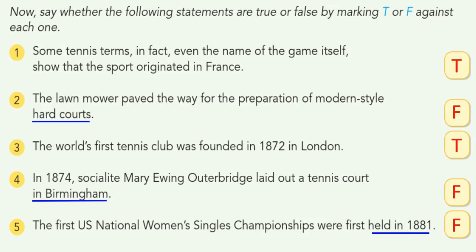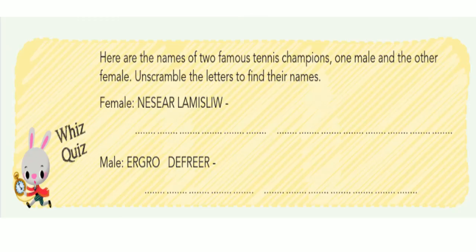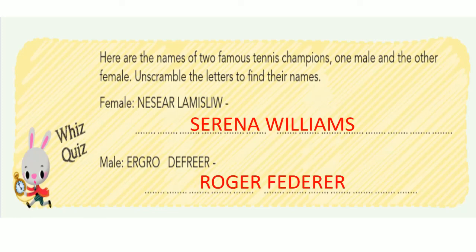Now, let us see the quiz. Here are the names of two famous tennis champions, one male and the other female. Unscramble the words to find the names. Let us see the first answer, Serena Williams. Next one, the name of the male player, Roger Federer. This person is a Swiss tennis player.